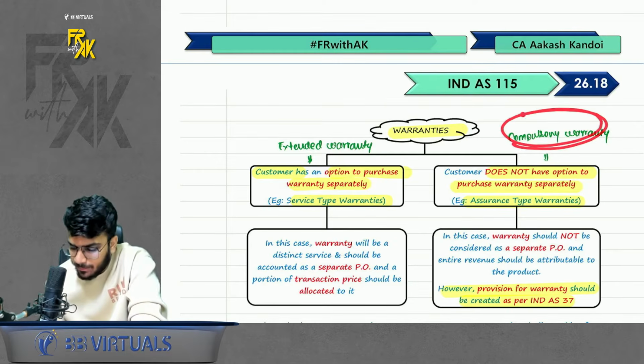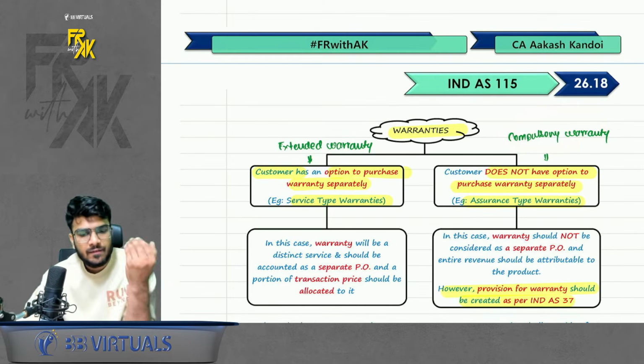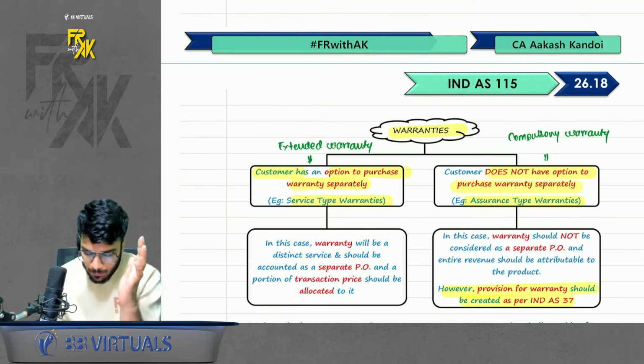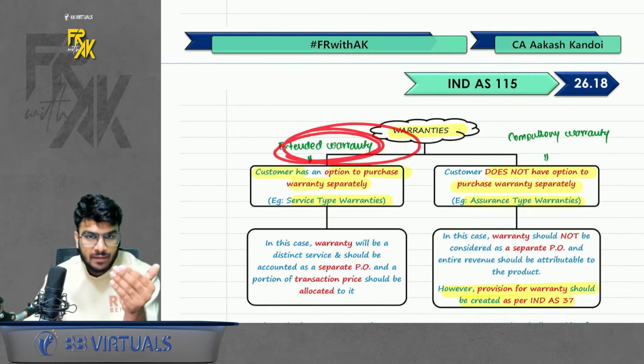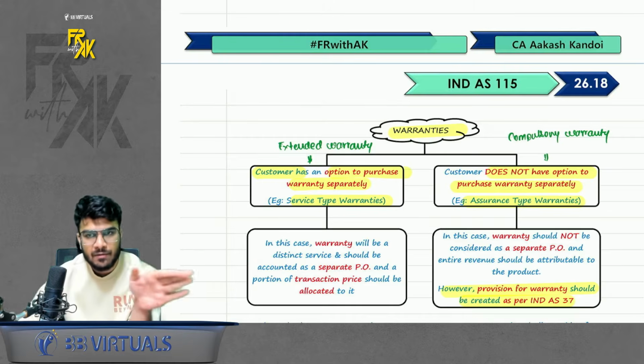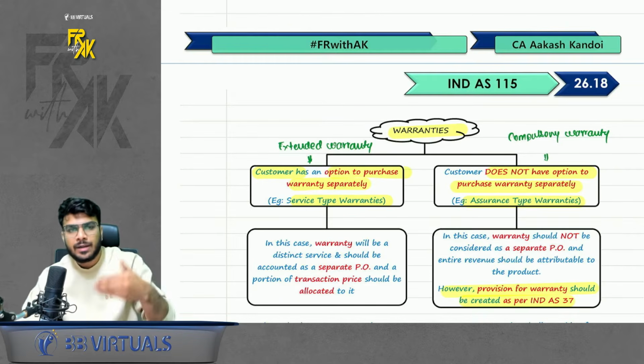So if the warranty is a compulsory type of a warranty, that means whenever you buy a mobile phone, you get 1 year warranty. That is a compulsory type of warranty. In that case, no need to bifurcate the product and the warranty. Treat it like a single PO. Okay. But whenever you receive extended warranty, whenever you buy extended warranty, in that case for company, these are two. This is a separate PO. Mobile plus the compulsory warranty is 1 PO and the extended warranty is a separate PO.